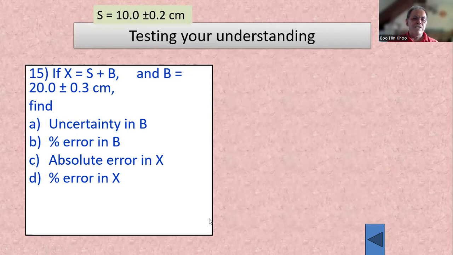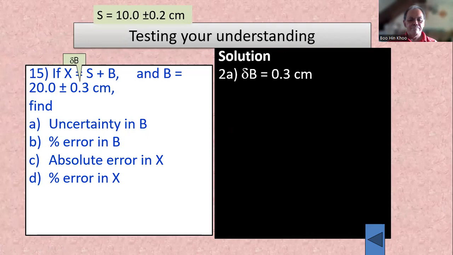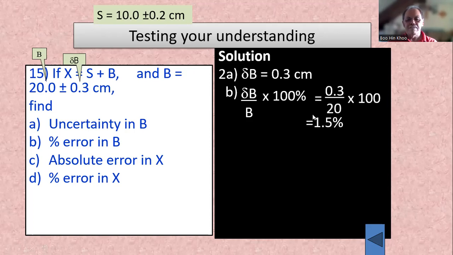Okay, so your S has this value, and your X equals S plus B. You add the two quantities, B has 20 plus minus 0.3. So uncertainty in B, you should be able to tell me, 0.3 cm. Percentage, times 100%, 1.5%. Right? Absolute error in X.